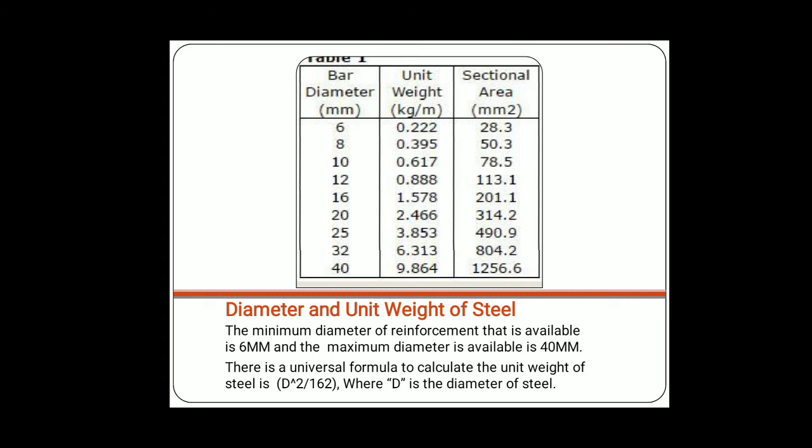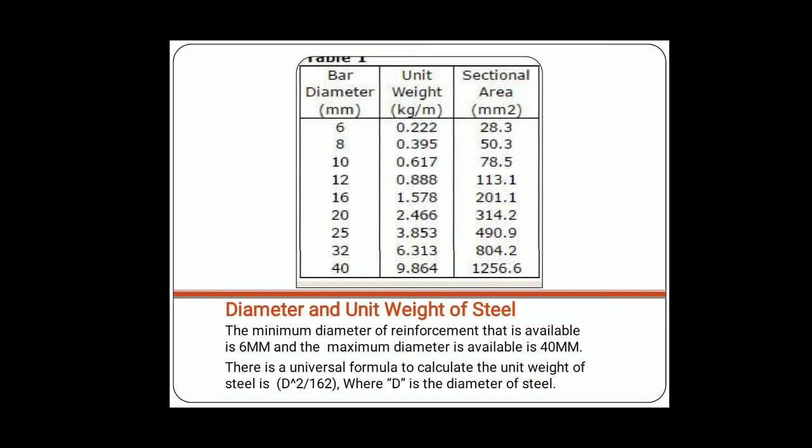For an 8 mm bar, it comes out to be 0.395, and cross sectional area is 50.3. Then for 10 mm it is 0.617, cross sectional area 78.5 mm square.